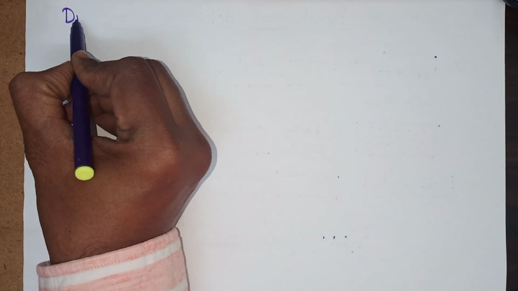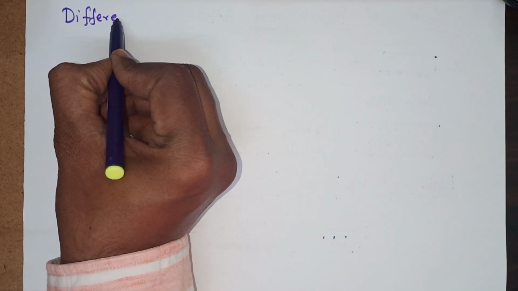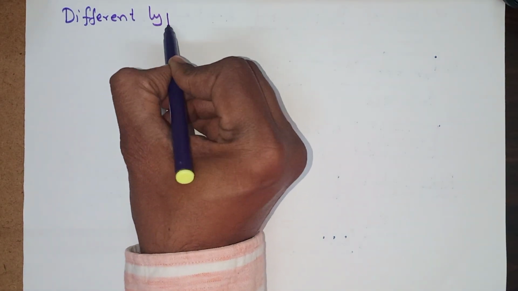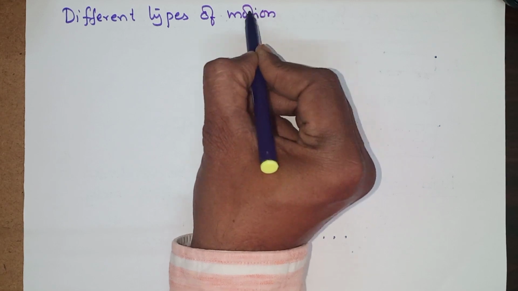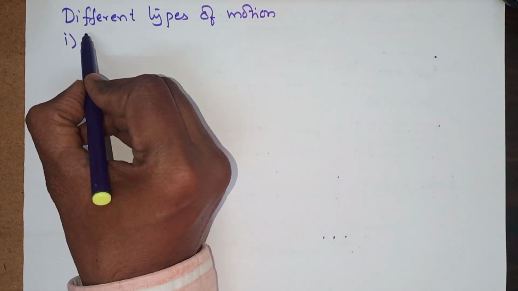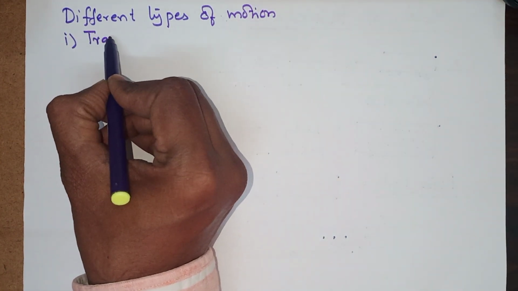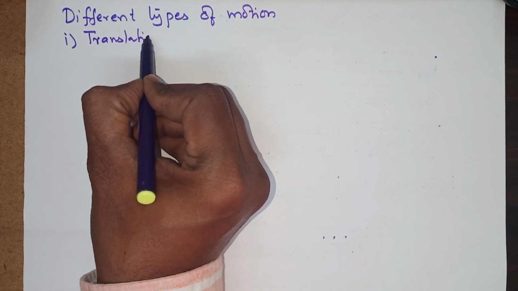What are the different types of motions? One we observe is called translational motion.